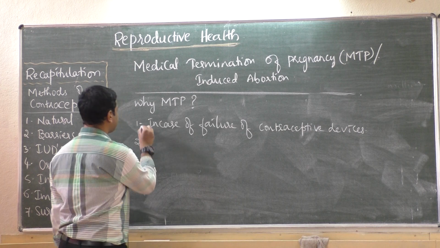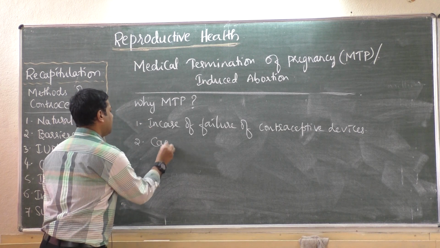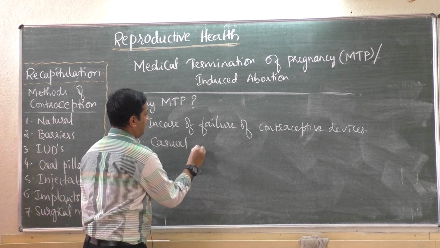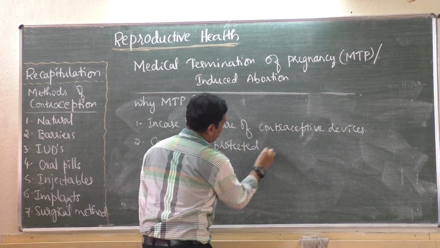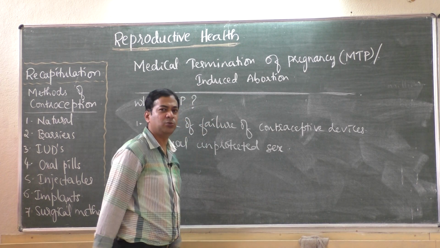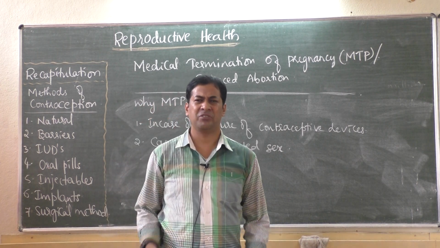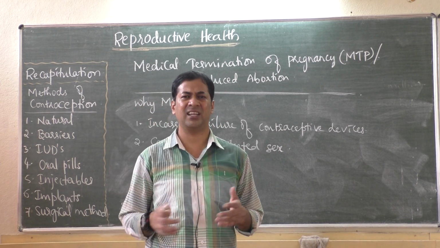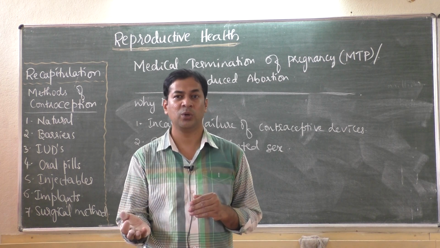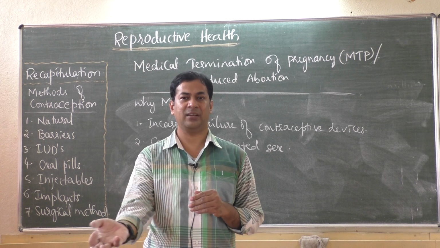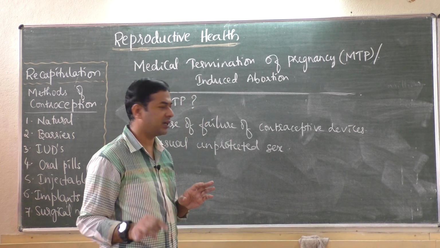Then, casual unprotected sex. Casual unprotected means before marriage, like friends, casually they had sex, and they didn't have an intention to become pregnant. That is, they don't want pregnancy.